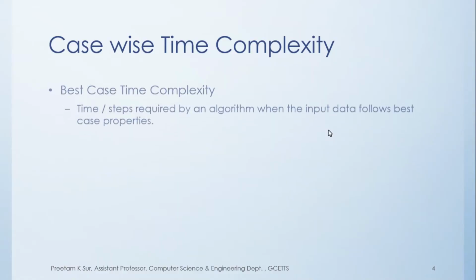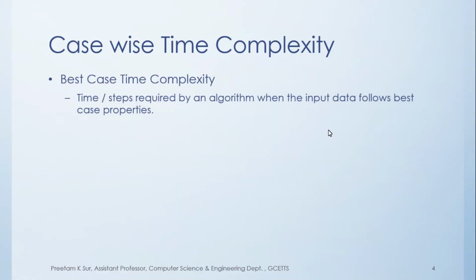So next we will focus on the case-wise time complexity. When we are considering an algorithm with its best case and trying to find out the performance of that algorithm with the best case input, that is called best case time complexity. It is defined by the time or steps required by an algorithm when the input data follows the best case property. For example, for a linear search, the best case property is that the search element always appears at the first position, right?